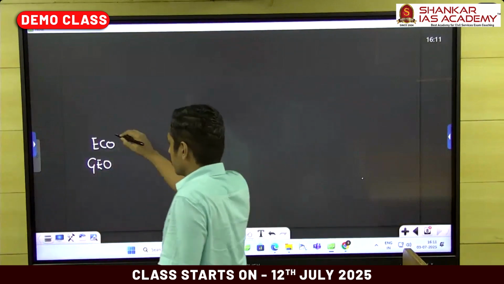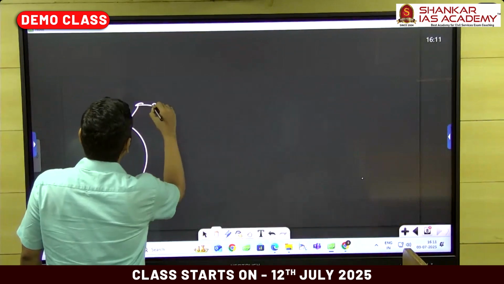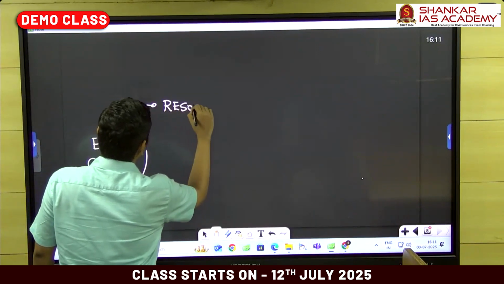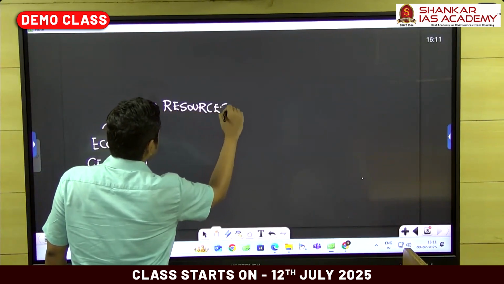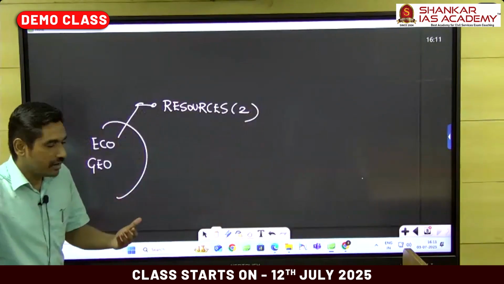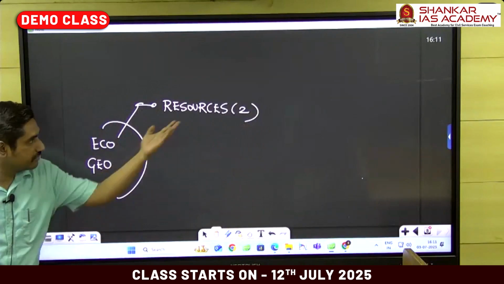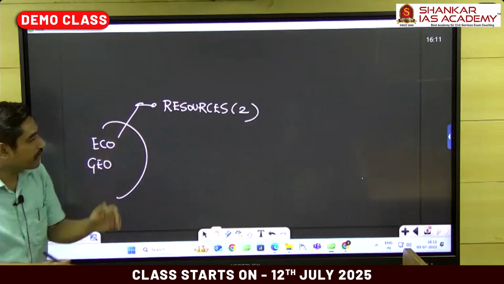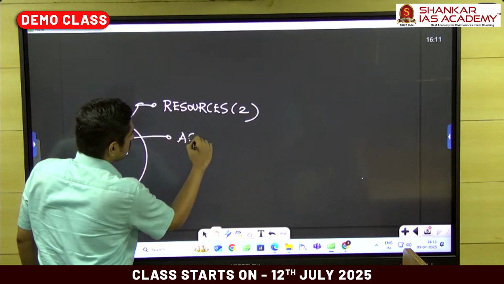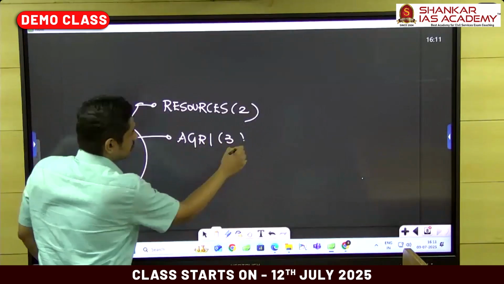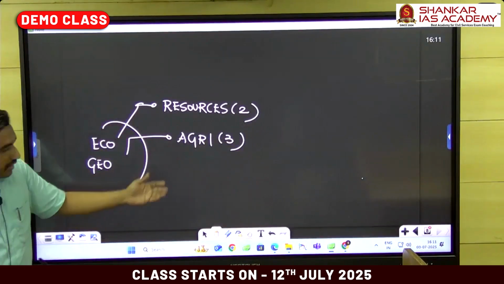Okay, because economic geography is there in India's resources. This is chapter 2. World level, I'm going to tell you where minerals are. India level, where minerals are. Simple. So this is required for agriculture. Chapter 3. World agriculture, Indian agriculture. Chapter 4.